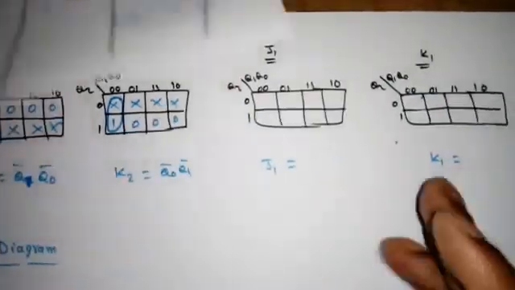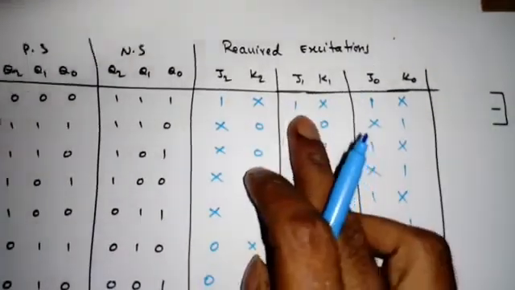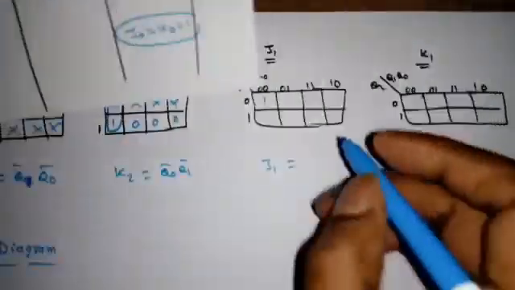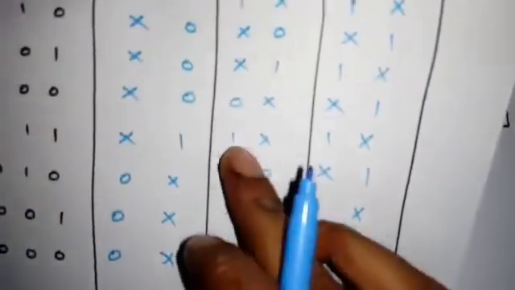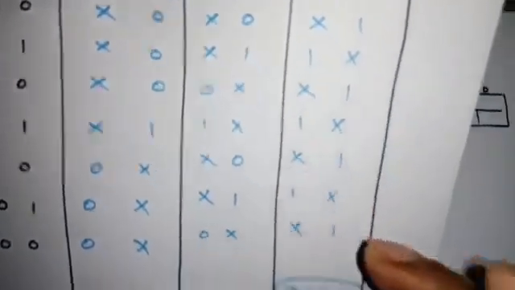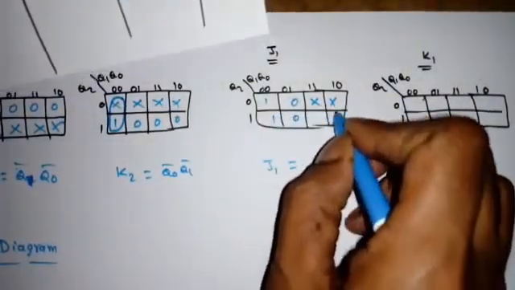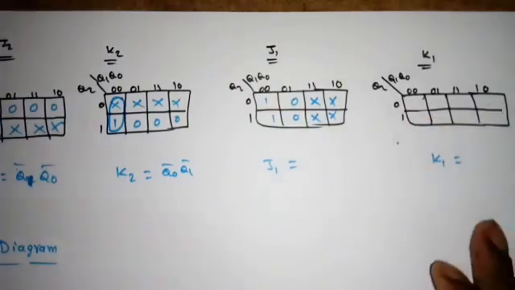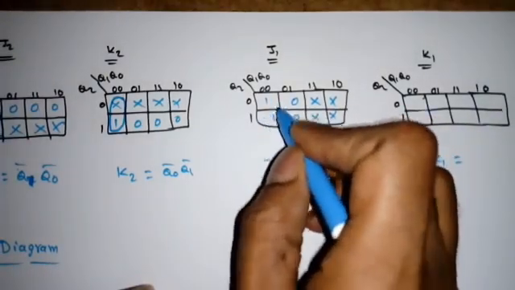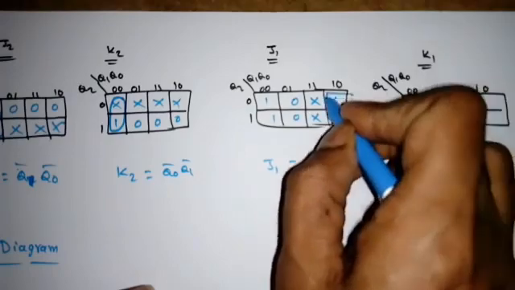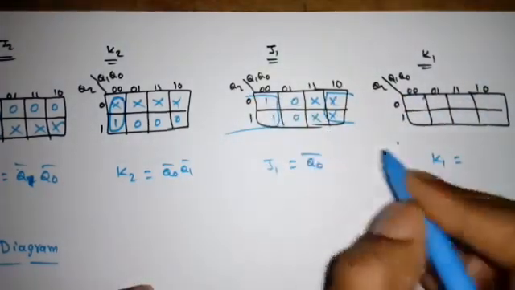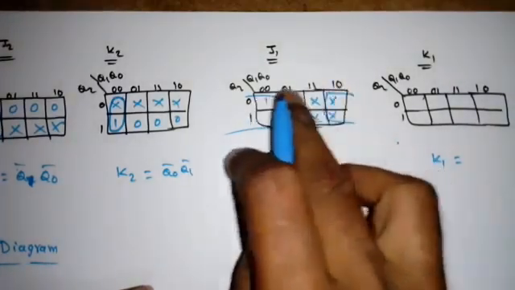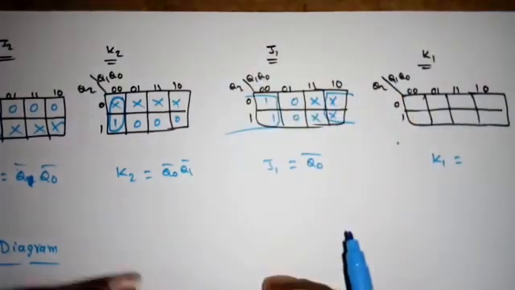Similarly we have to go for J1 and K1. See, what is J1? 000 means 1, then the sequence will come from the bottom. So 0, 2 don't cares, 0, 1 don't care, 1 more don't care, right? Then 1, 0, 2 don't cares. Now here I can make one pair, or using these 2 don't cares I can make a quad. So what is this quad? Simply Q0 bar. Yes or no? What is this common? The second one, which is 0, I have to complement.